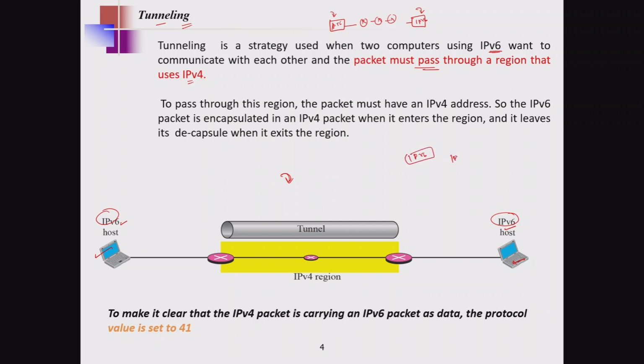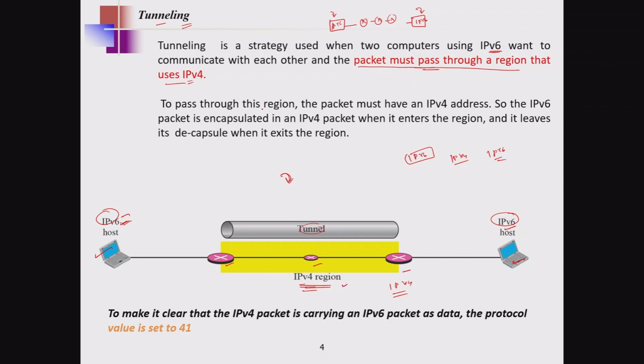Some may use IPv4, some might be using IPv6. So now this IPv6 packet needs to pass through the IPv4 region. Suppose these devices are working with IPv4 operation only; if you send IPv6, they won't consider it, because they work based on the IPv4 algorithm. So somehow this IPv6 packet must pass through the region that uses IPv4.